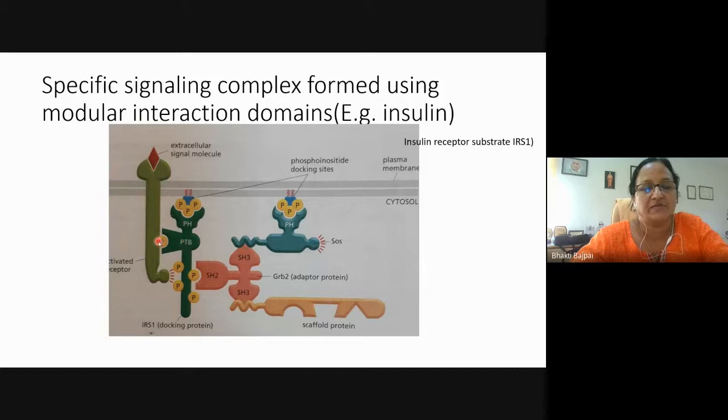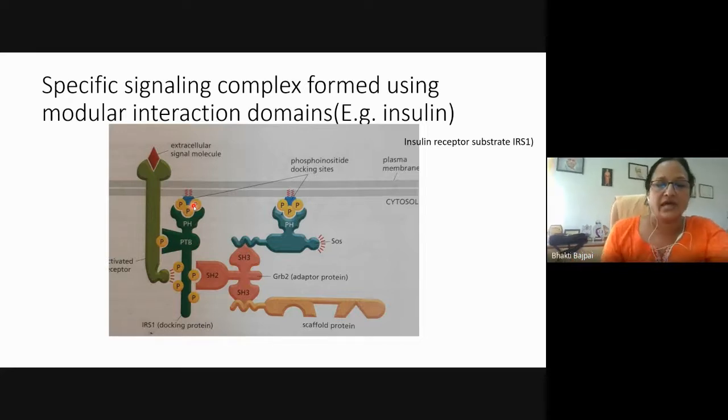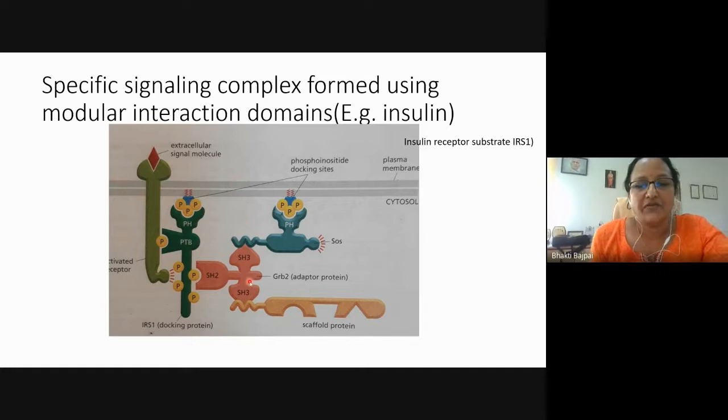Through the PTB domain, it is binding to the phosphorylated tyrosine on the receptor tail, and through the PH domain, it is binding to the hyperphosphorylated phosphoinositide. Okay, and then it will provide the docking site for another adapter protein, that is GRB2.